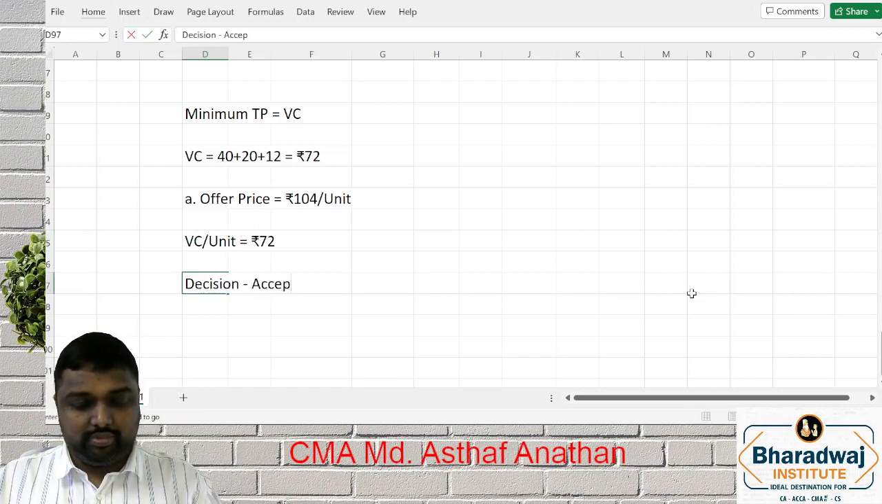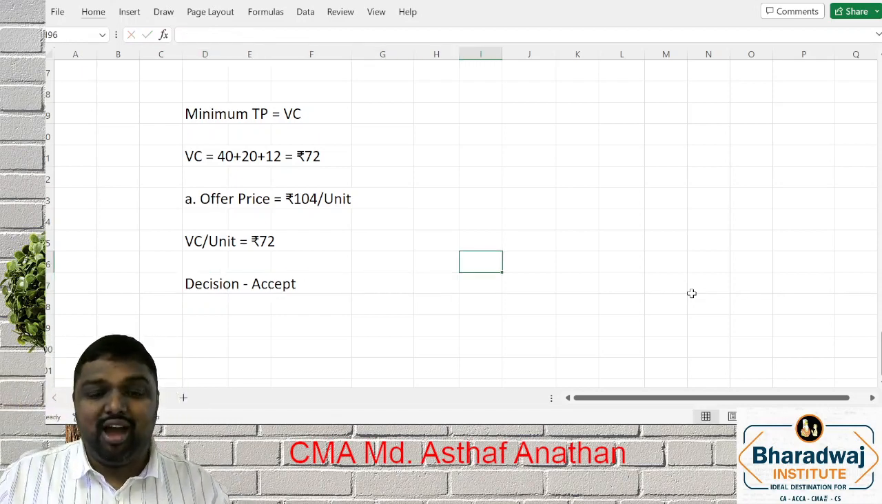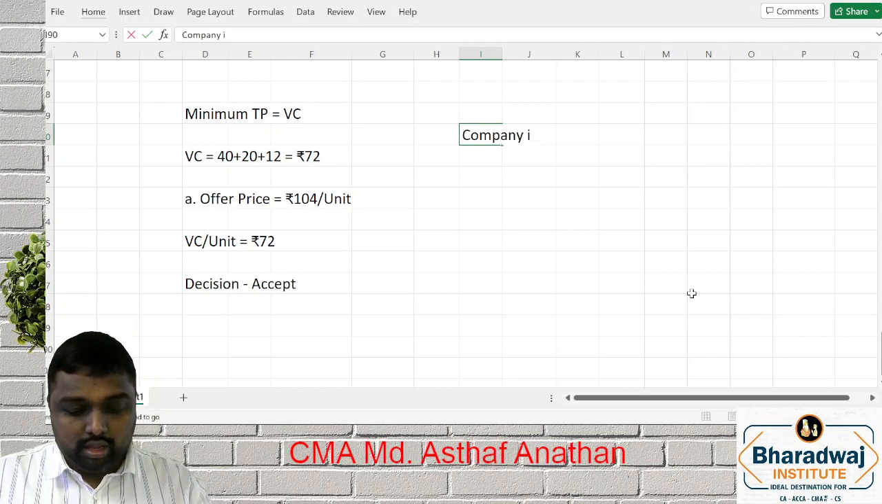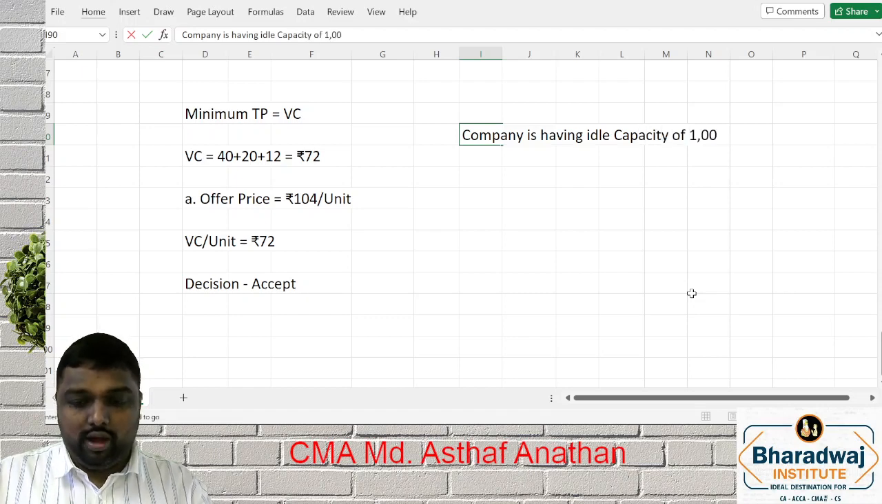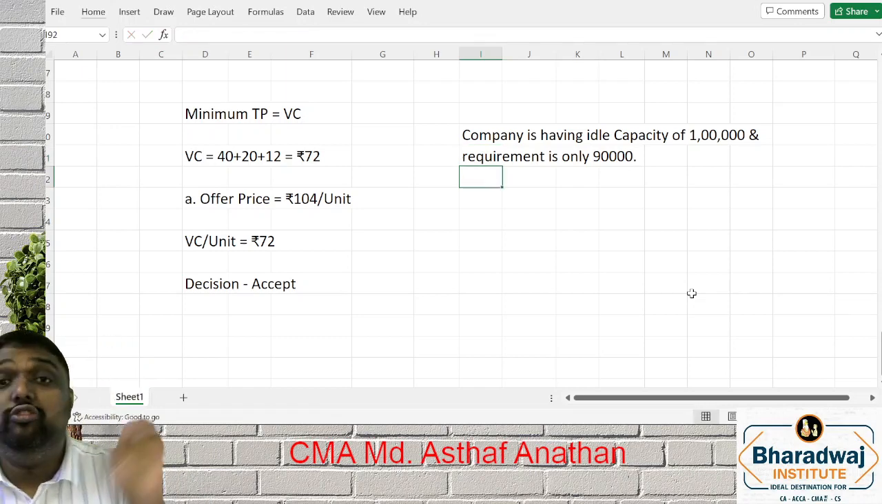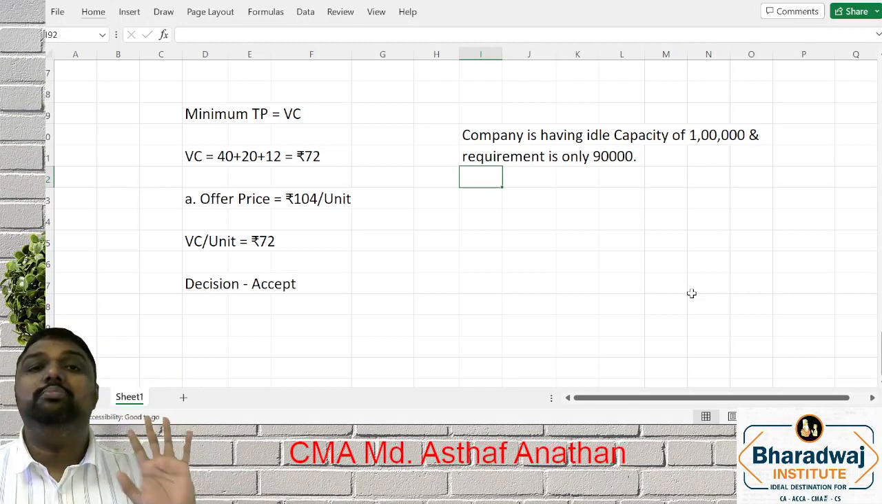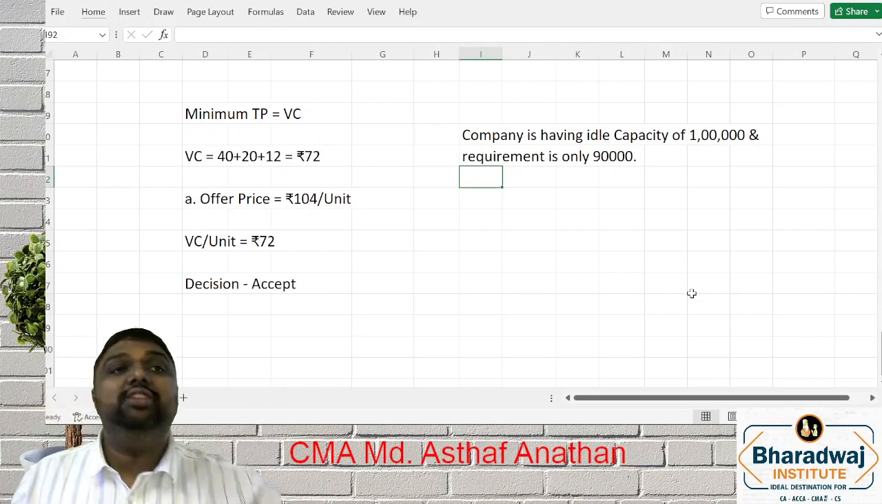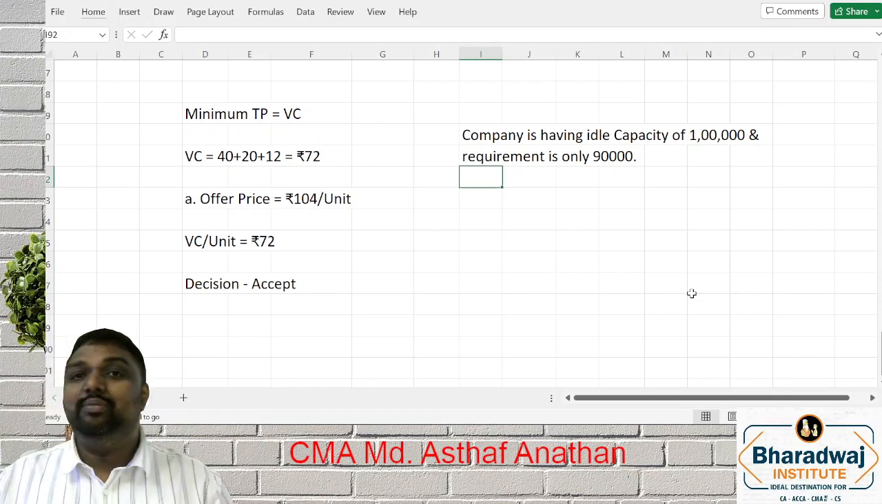Decision is accept. See, you would say no only when you have no idle capacity. Here the company has an idle capacity of 1 lakh and the requirement is only 90,000. When you have no idle capacity, then you will not sell at any price below the market price, 136 only. Because you have one simple mantra: if I sell outside, I will get 136. What is the benefit I will get if I sell to you? So your decision will be what?